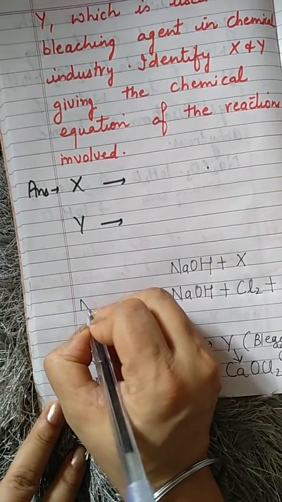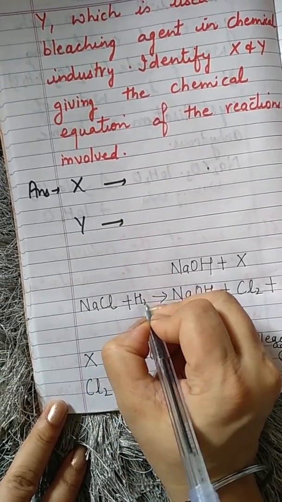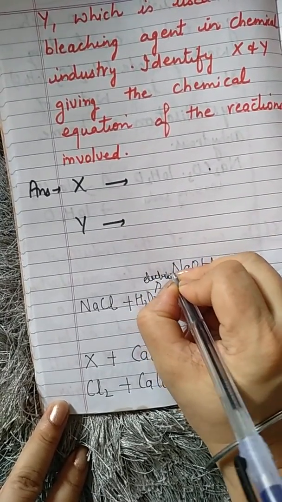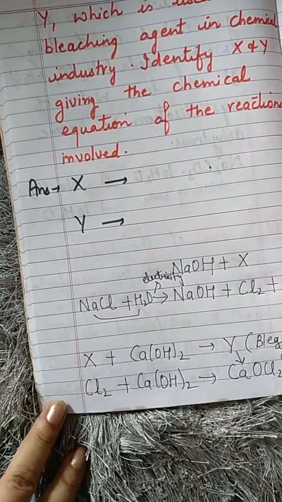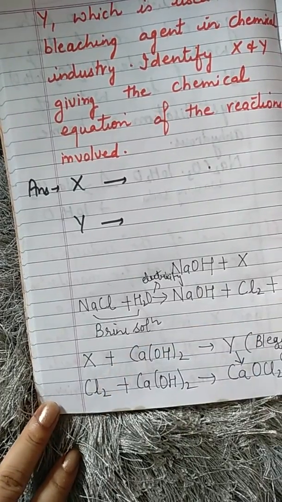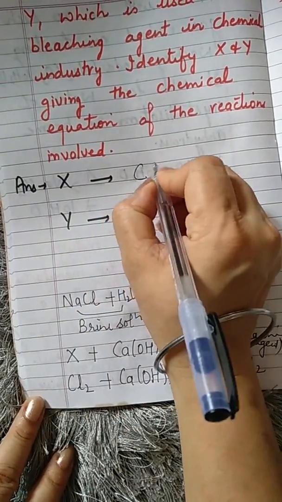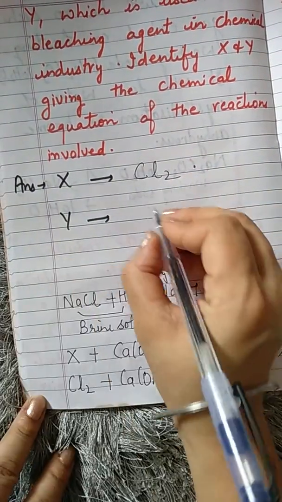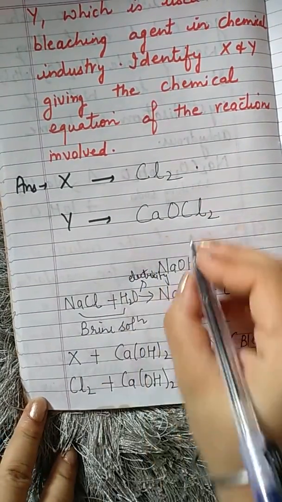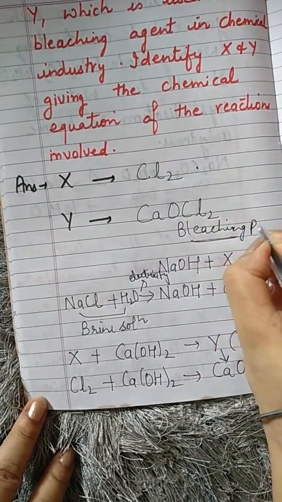This is actually when you are passing electricity through the brine solution. This reaction has been asked. This is brine. What is brine solution? Aqueous solution of sodium chloride. And what is X over here? X is chlorine gas. What is Y over here? It is CaOCl2, that is bleaching powder. Very important, very good question to understand.